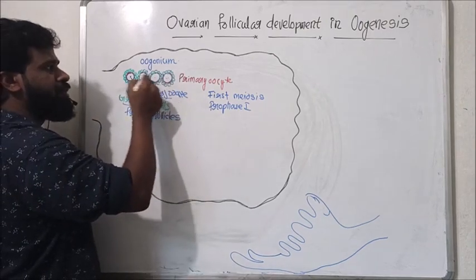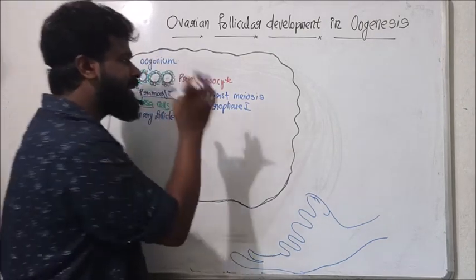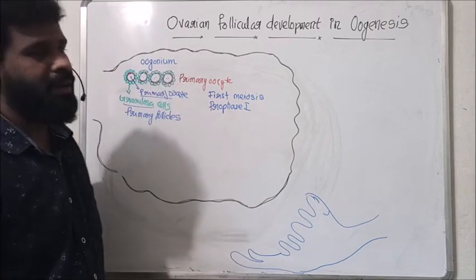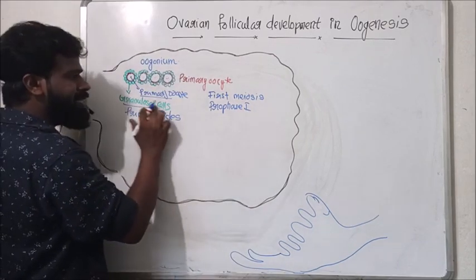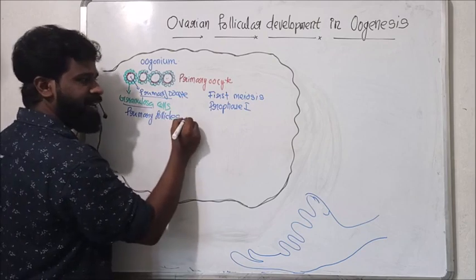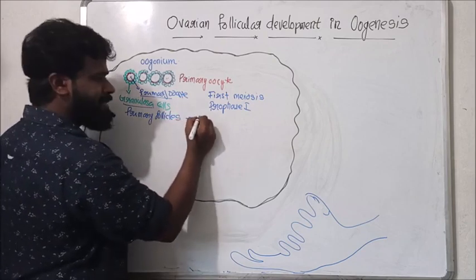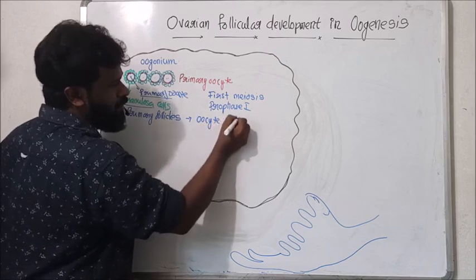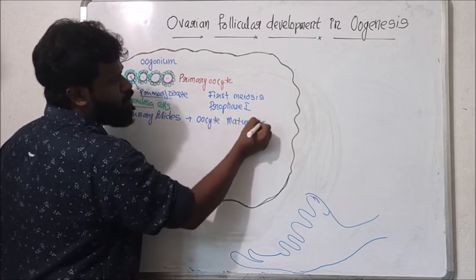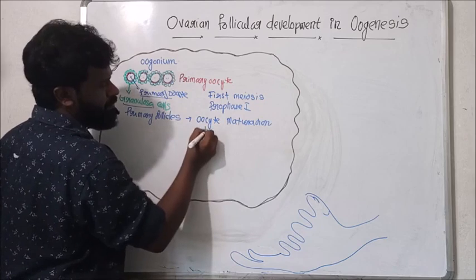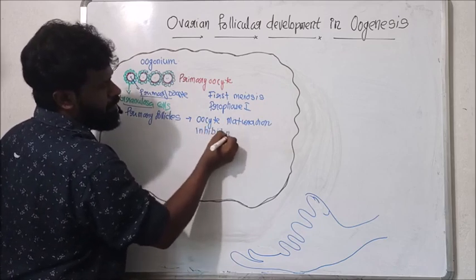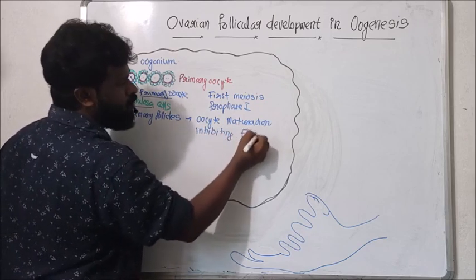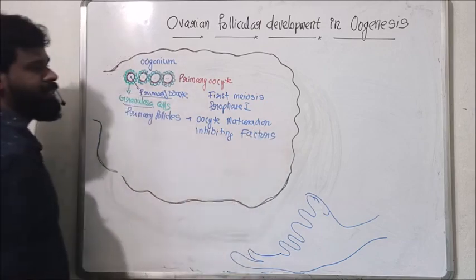It starts first meiosis in the embryonic ovary, that means it enters into prophase 1. But here these granulosa cells or the follicular cells secrete some oocyte maturation inhibiting factors.